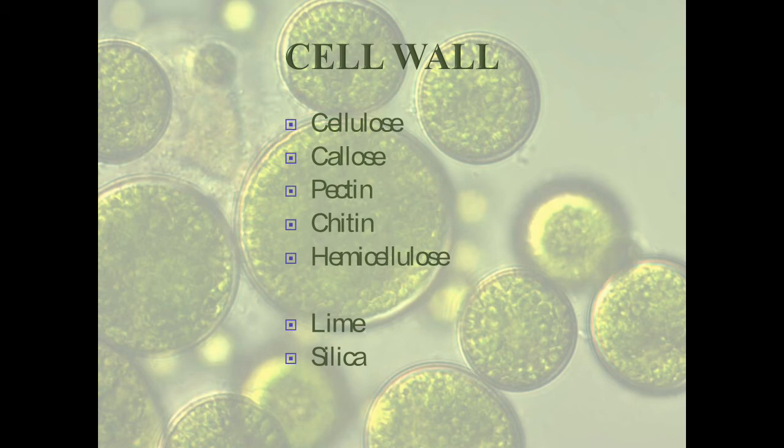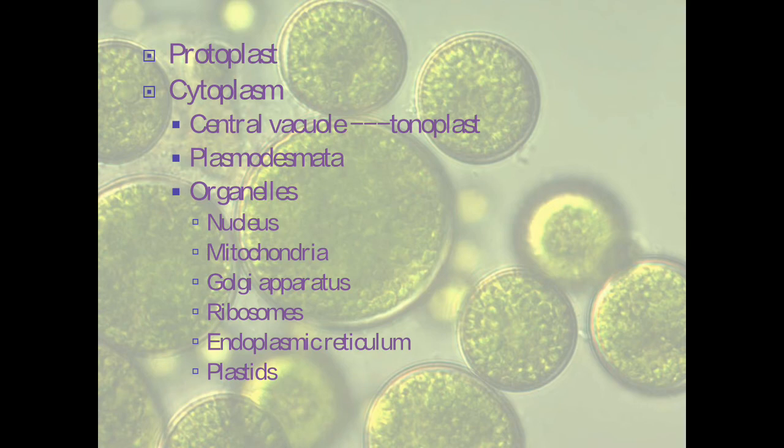Most of the algae have cell walls which are made up of multiple microfibrils. So this is the external layer of every algal cell. Inner to this layer is the protoplast. Now the protoplast is the living substance and it is bounded by a plasma membrane. This plasma membrane is a differentially permeable plasma membrane. So every protoplast will be bound by a differentially permeable plasma membrane.